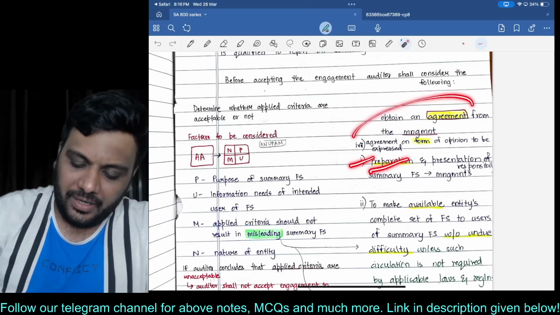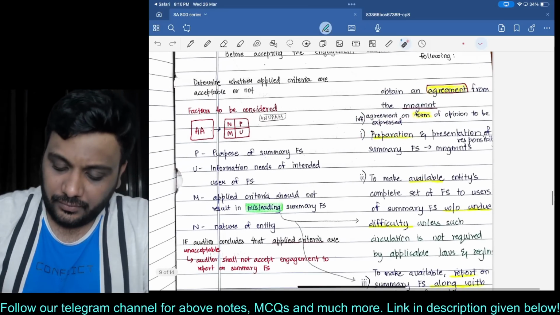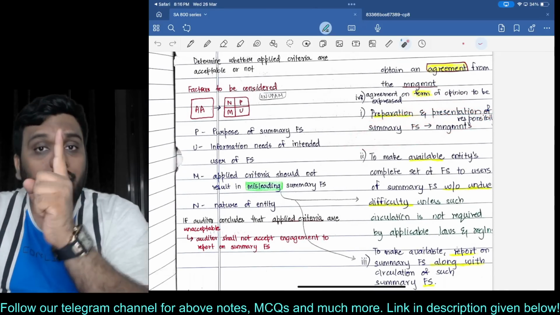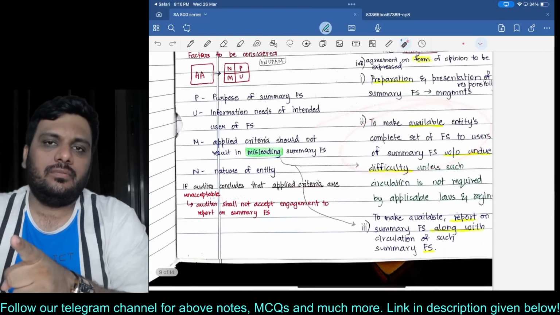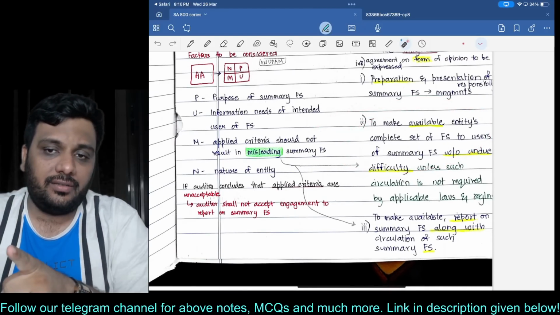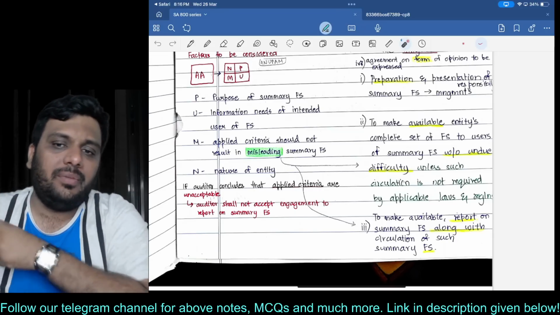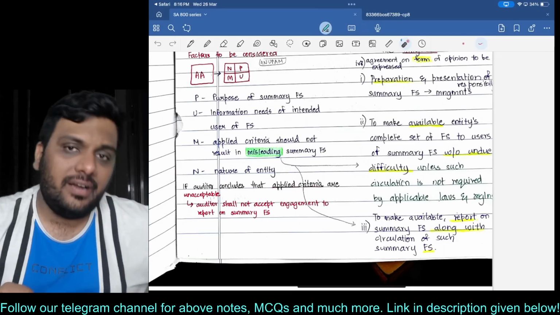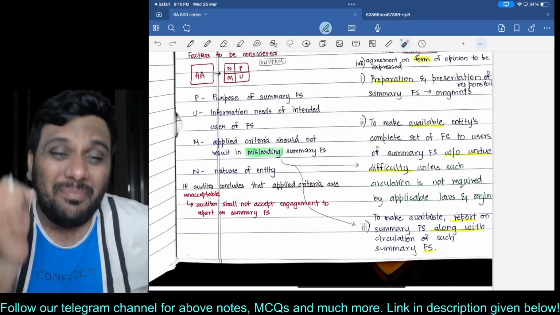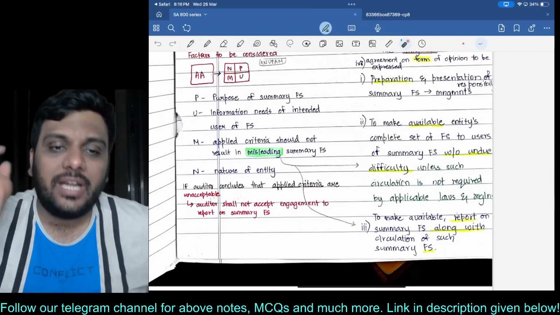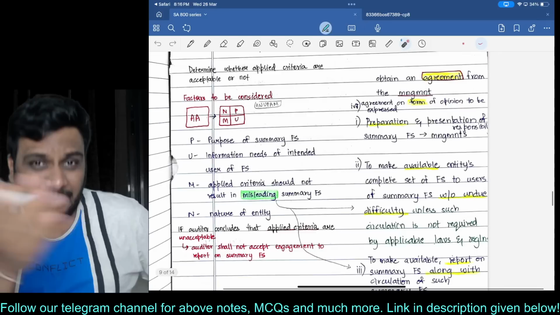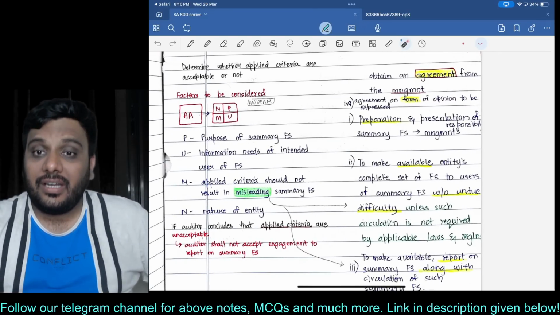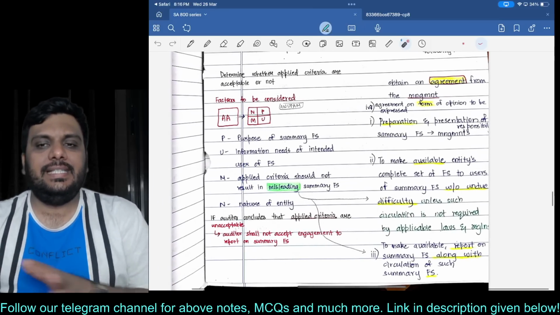Look at this. Obtain an agreement from the management that preparation and presentation of the summary will be your responsibility. Most importantly, you will make available the complete set of FS to the users of the summary without any undue difficulty. You will make available the report on summary FS along with the circulation of summary FS. This is their main content, and I want management to tell me very clearly what kind of report and opinion they expect from me. If they expect me to give absolute assurance on the summary, I will not accept this engagement. Are you getting my point? You can pause and see the code words.